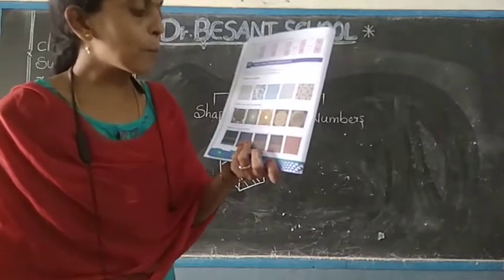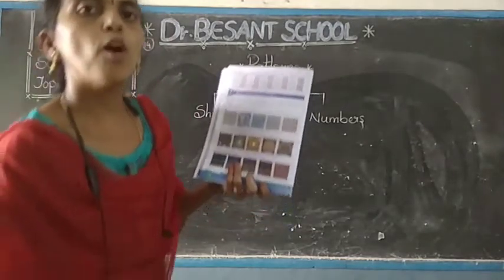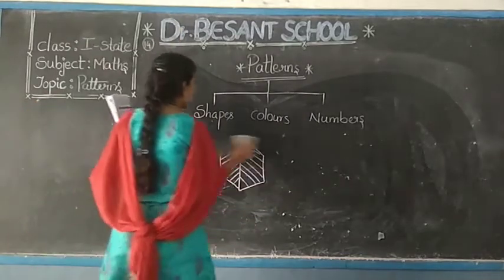Okay, let us move on to the pattern on roof of monuments. Monuments means old construction buildings. We will find the patterns there.